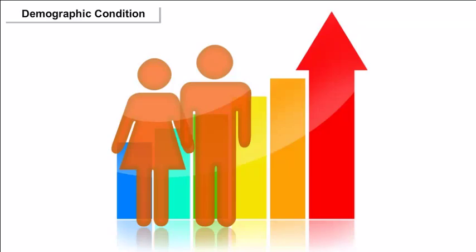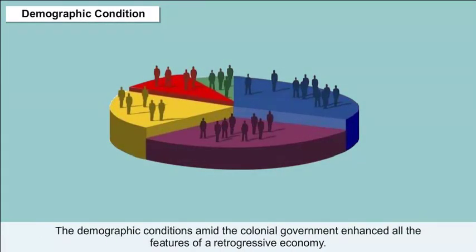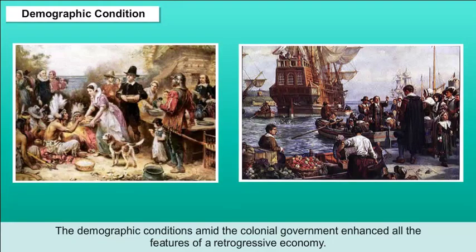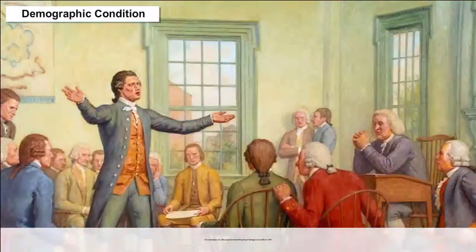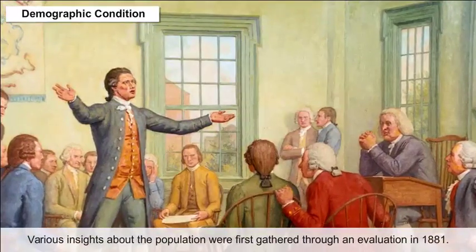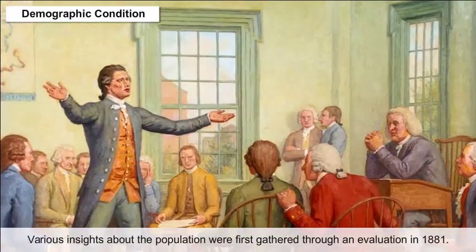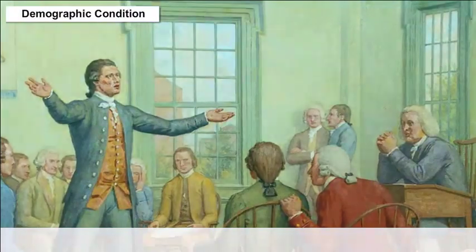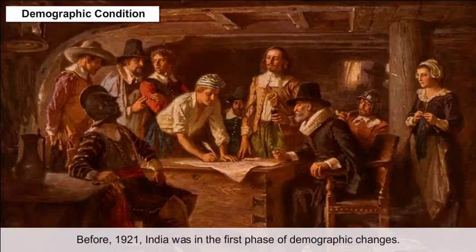Demographic condition. The demographic conditions amid the colonial government enhanced all the features of a retrogressive economy. Various insights about the population were first gathered through an evaluation in 1881. Before 1921,